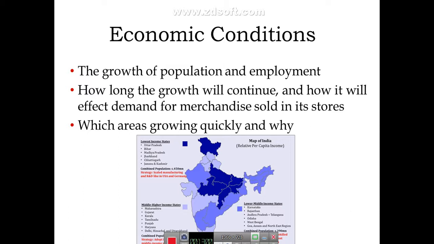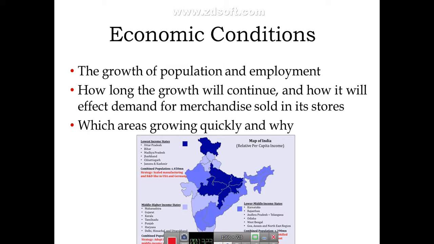Okay, so this way also data is available. This is a relative per capita income. Dark blue is the lowest income states. So you can make out Jammu and Kashmir and some other states are here. Then states are mentioned here. In fact, lowest income states: Uttar Pradesh, Bihar, etc.